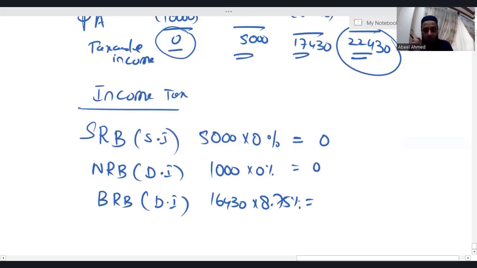How did I get this 16,430? Taxable dividend income is 17,430, 1,000 we have taken as nil rate band, so the remainder is obviously in the basic rate band: 16,430. I'm getting 1,437.625, so make it 1,438.